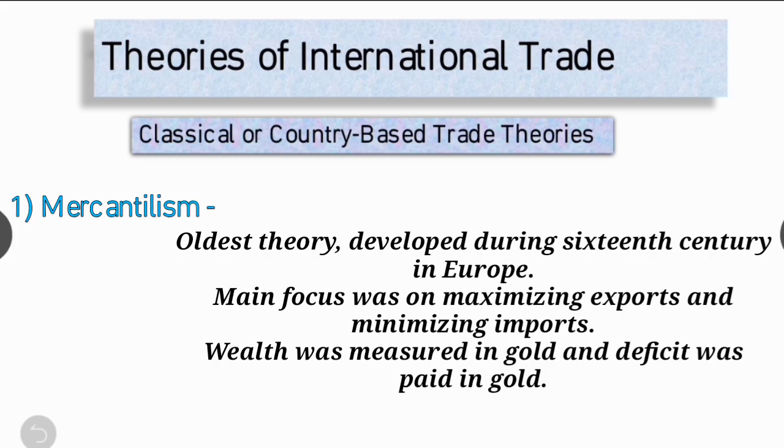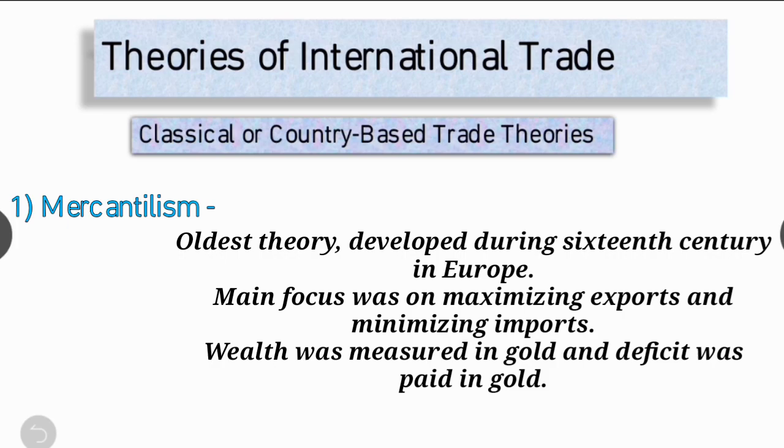Right? In other words, if people in other countries buy more from you, which is exports, than they sell to you, which is imports, then they have to pay you the difference in gold and silver.